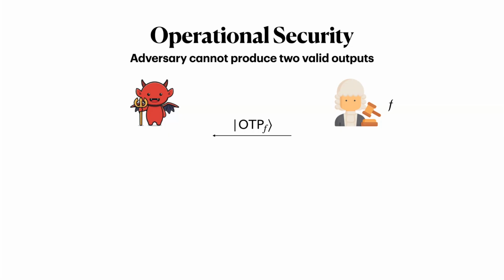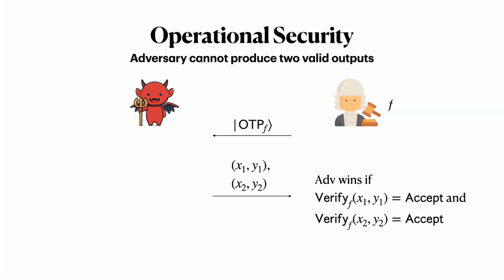In cryptography, we like to define security in terms of games between a dishonest adversary and an honest challenger. So in our one-time security game, the challenger will send the one-time program to the adversary, and the adversary will send back two evaluations of the program. This might be a message followed by a signature, or something else that's verifiable. And the challenger will verify both of these evaluations, and we say the adversary wins the game if both verifications are accepted.